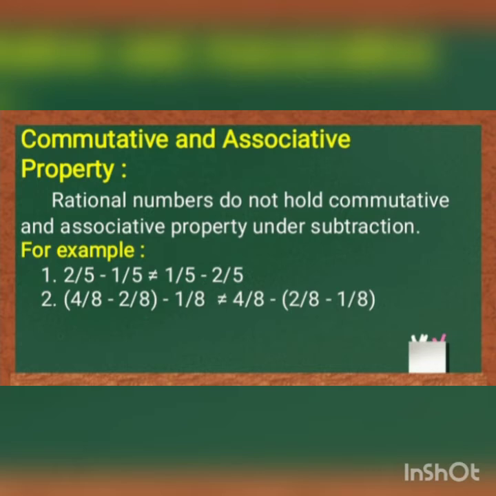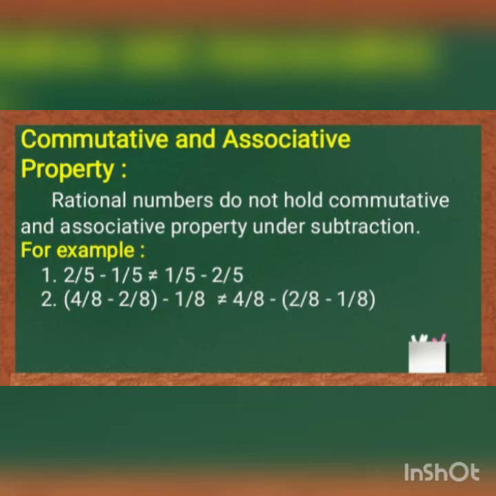The next property is commutative and associative property. Rational numbers do not hold commutative and associative property under subtraction. That means commutative and associative properties are not applicable on the subtraction of rational numbers.